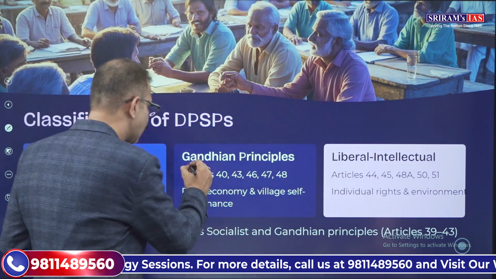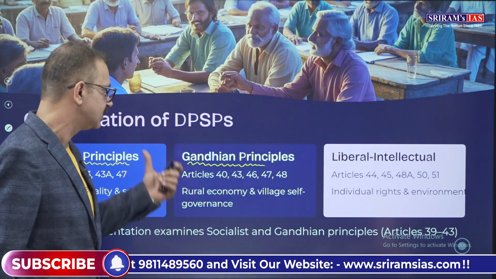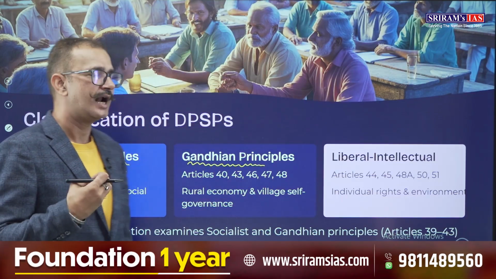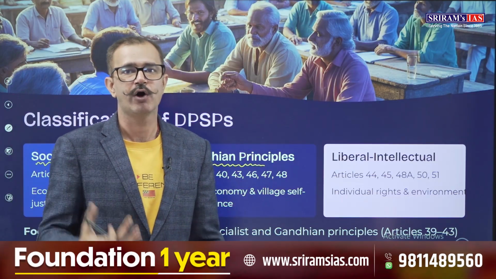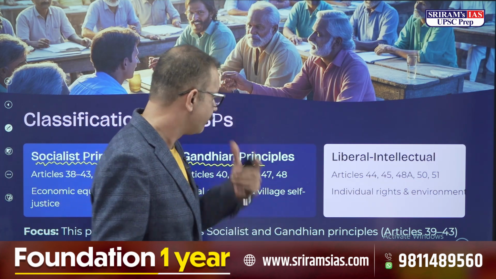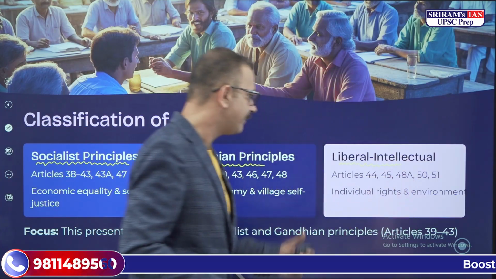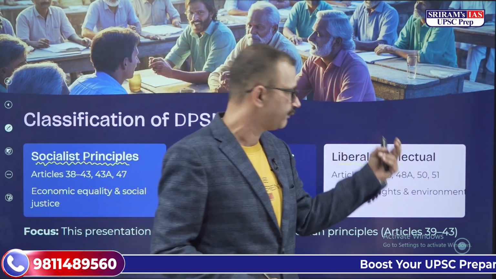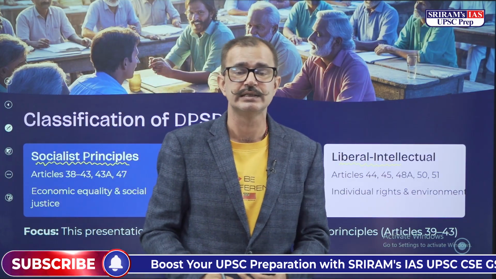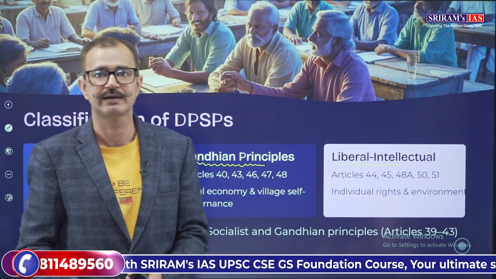Then we have the Gandhian principles that have been incorporated in the Directive Principles of State Policy, Articles 40, 43, 46, 47 and 48, that provide for rural economy, village self-sufficiency and self-governance. Then we have the liberal intellectual principles which have been added, for example, Article 44, Article 45, 48A, 50 and 51. These are the articles which provide for individual rights as well as environmental rights.